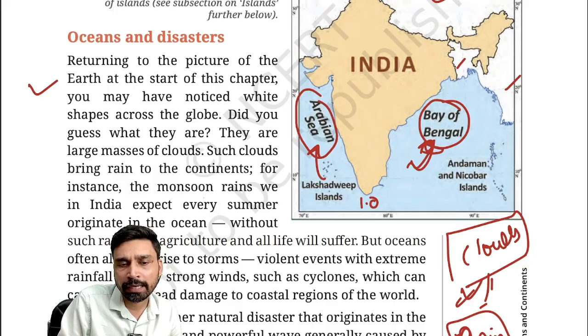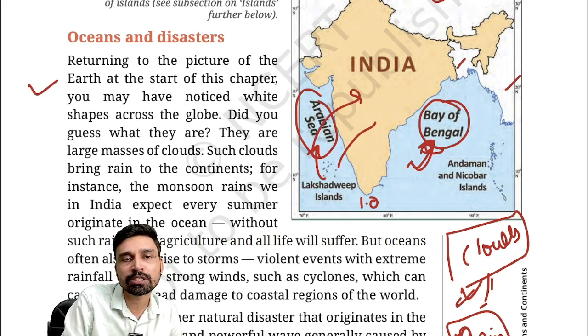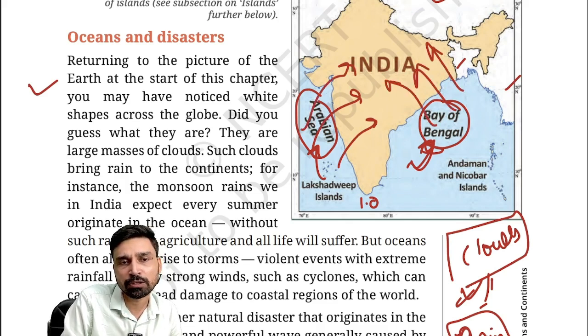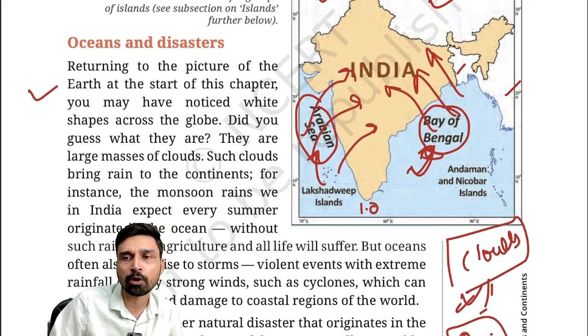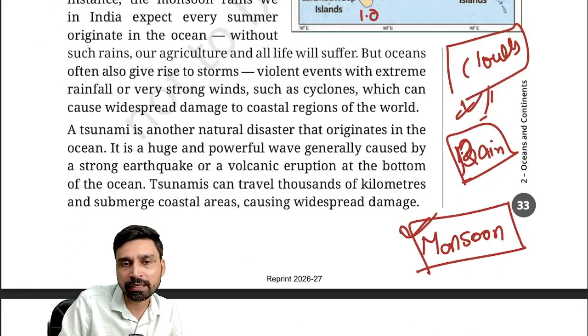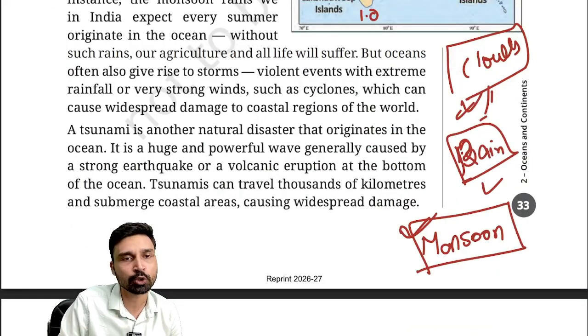For example, in India, you would have heard that it is the monsoon that brings rain to the parched part of India after summer in the months of June, July, August. So monsoon winds, they originate over the ocean, they originate over the Arabian Sea, they originate over the Bay of Bengal and bring rainfall to us. So that's very, very important to understand. The ocean plays a very critical role in supplying rainwater, fresh water to us.